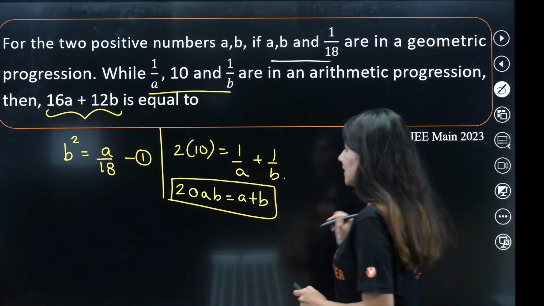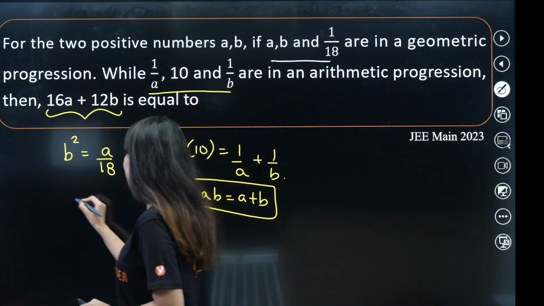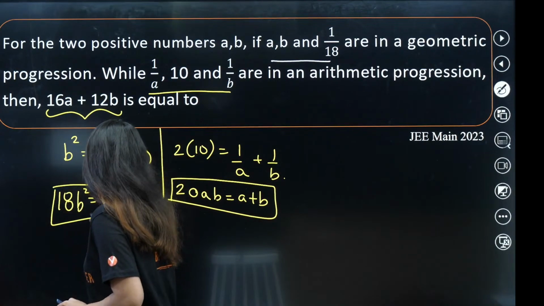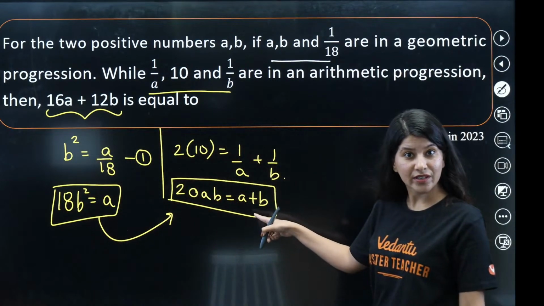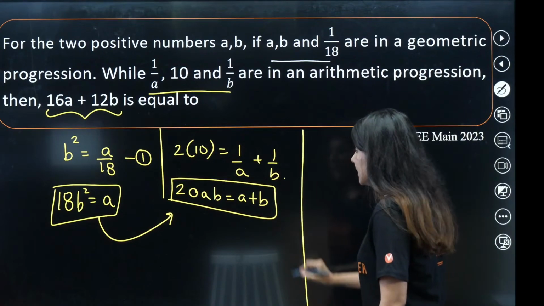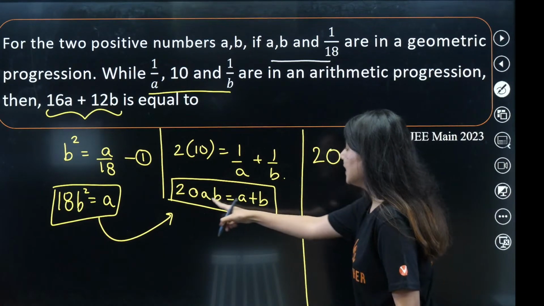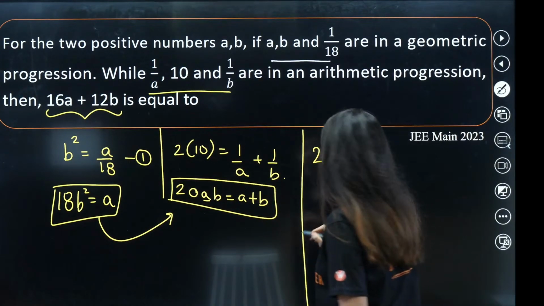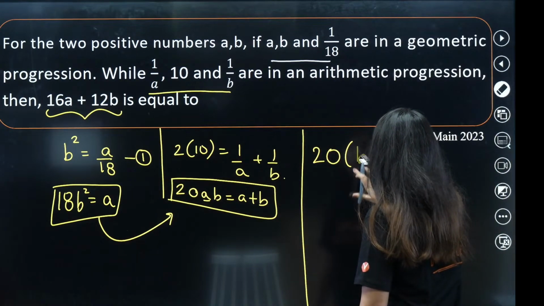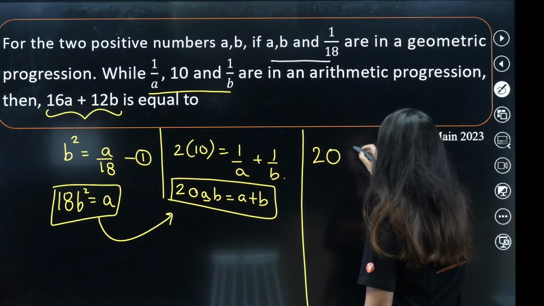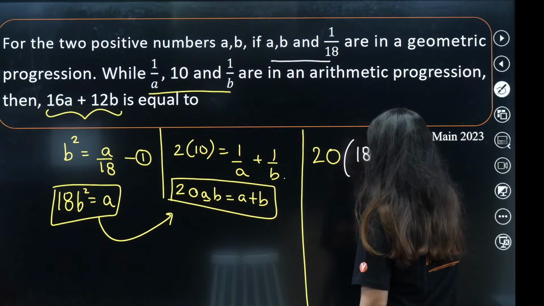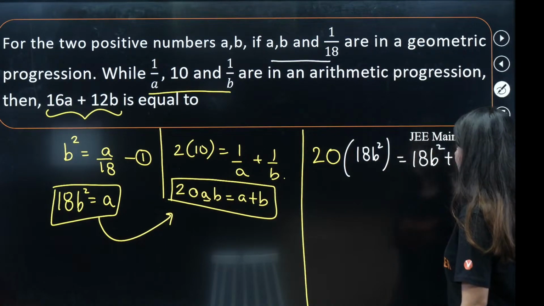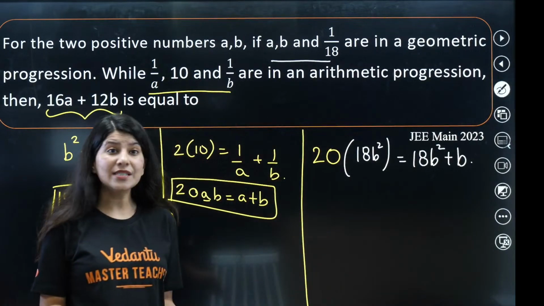Right. So here B square equals A by 18, so 18B square is coming out as A. The moment you plug in the value of A over here, what do you get? Tell me. In 20AB, A is replaced by 18B square. So 20 times 18B square times B equals 18B square plus B. Correct?